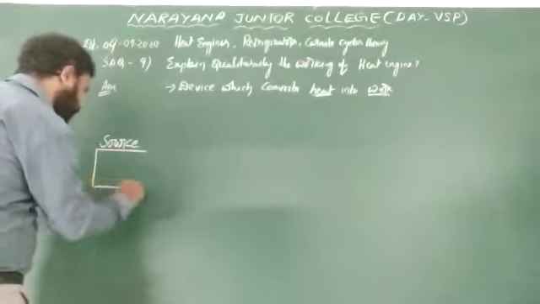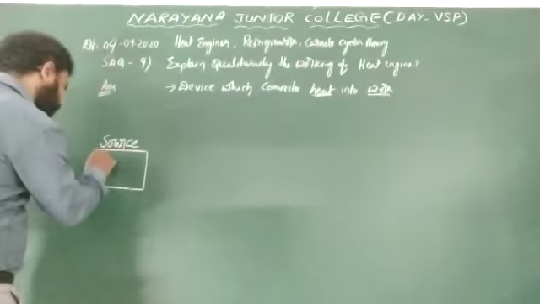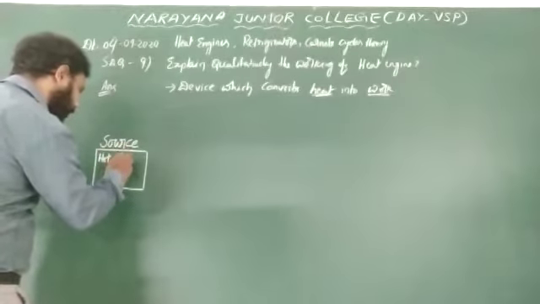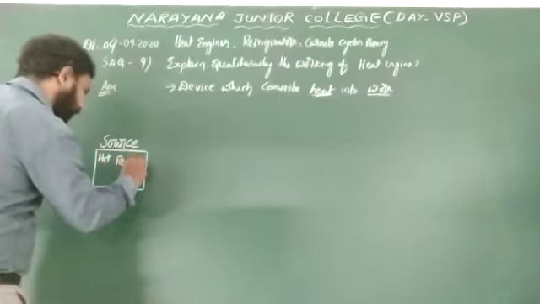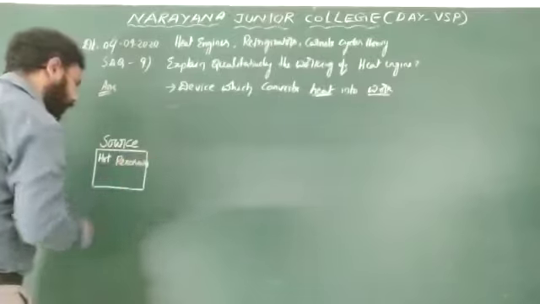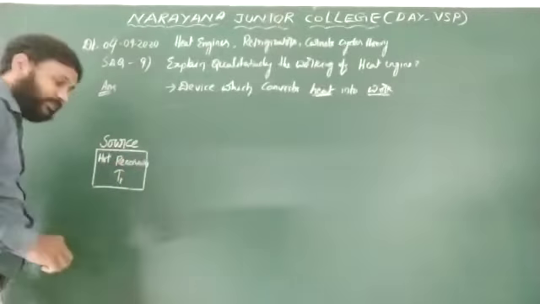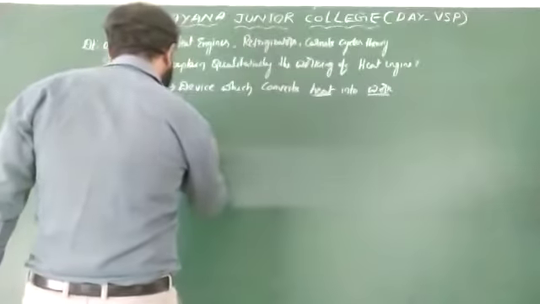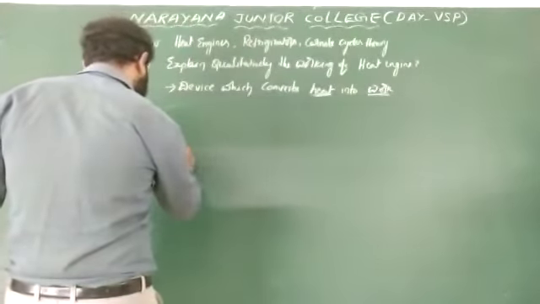Here the source is nothing but a hot reservoir which is maintained at temperature T1. Coming to the second one, it is a working substance.